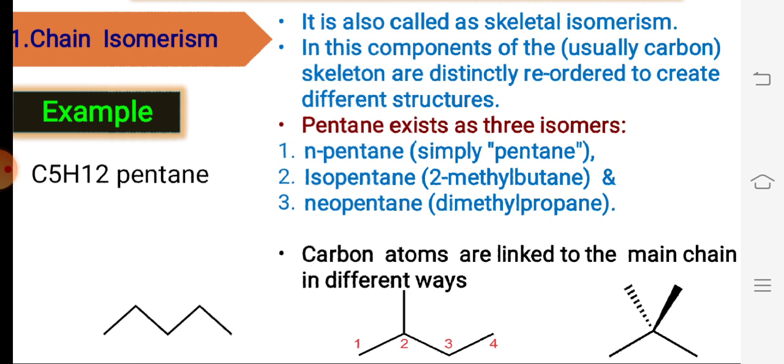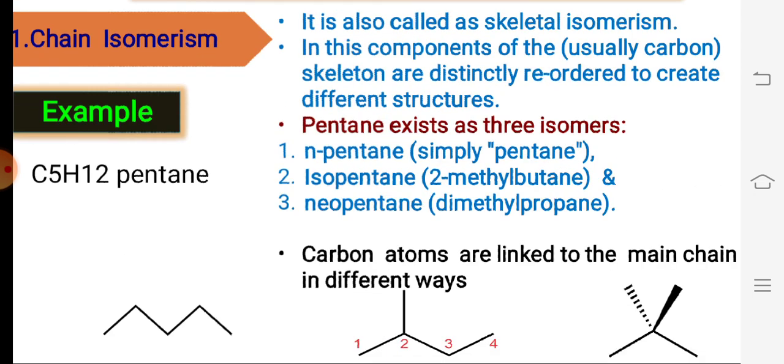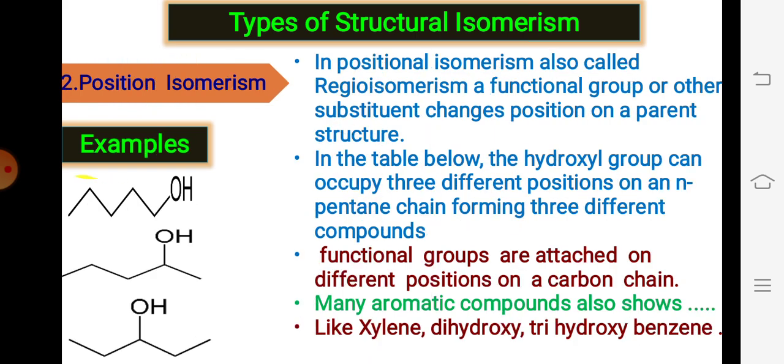See that in these three molecules the molecular formula is the same, but they are structurally different. These are the three different examples from pentane. This type of isomerism belongs to chain isomerism, where the carbon atoms are linked to the main chain in a different way. This is the simple isomerism.